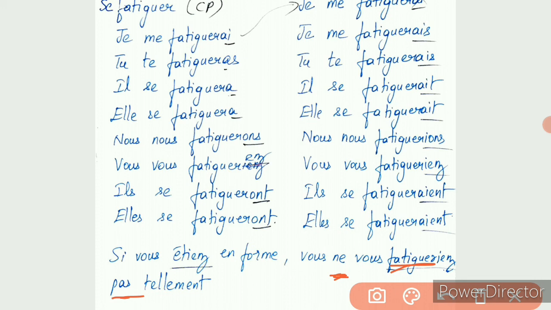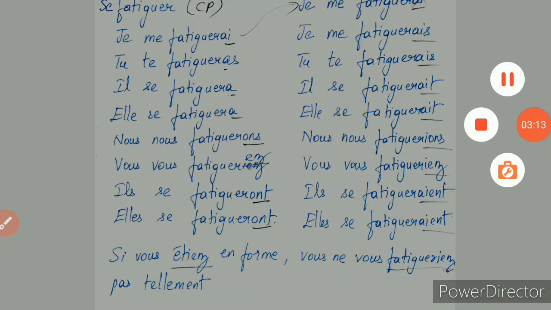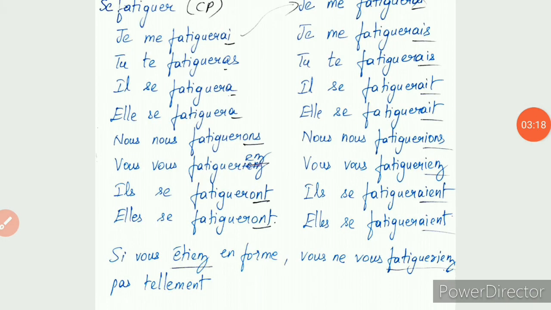I repeat one more time. For imperfect, you have to write the present tense conjugation, and from that you have to take nous, remove ons and add the imperfect ending. Whereas for conditional présent, you have to write the future conjugation, and from that future conjugation you have to take je, remove ai at the last and add the imperfect endings, which makes the conditional présent. This exercise is very, very important. Merci. Bonjour.